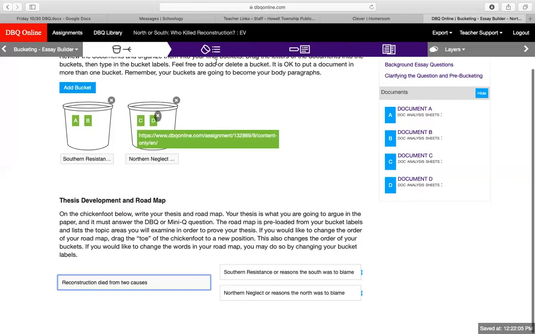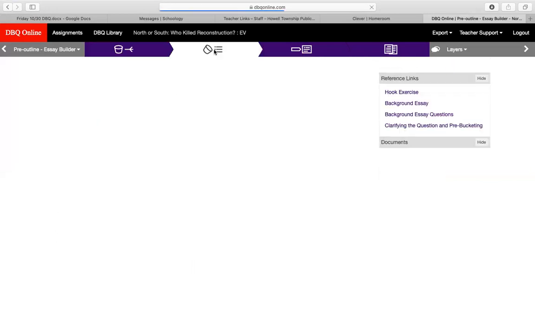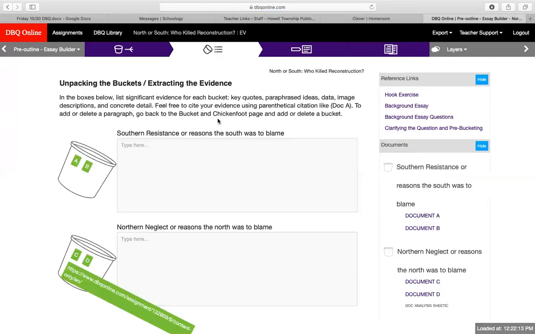Okay, so then we will go on to these buckets and see where you're going to have your evidence, your documents transfers over into that.